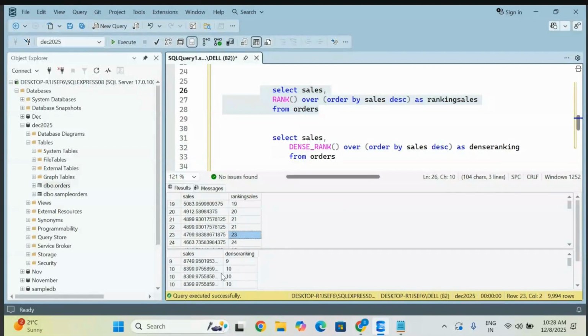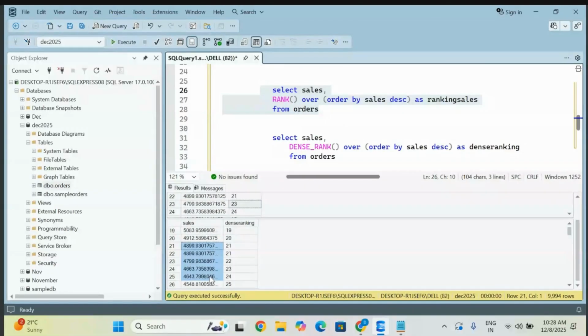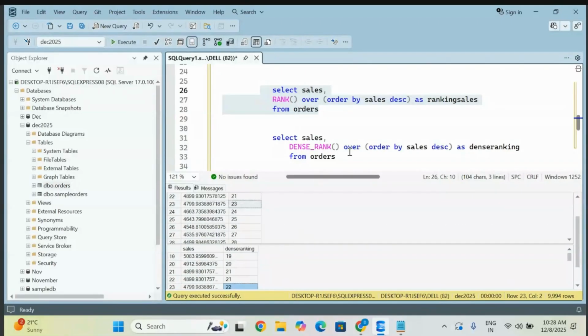Whenever you go for DENSE_RANK, it won't think like that. It is giving you the same rank for the duplicates, but it won't skip the order. This is how you have to understand it. But in real time, mostly we are using DENSE_RANK.